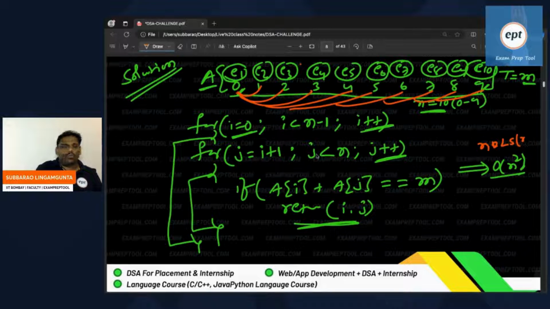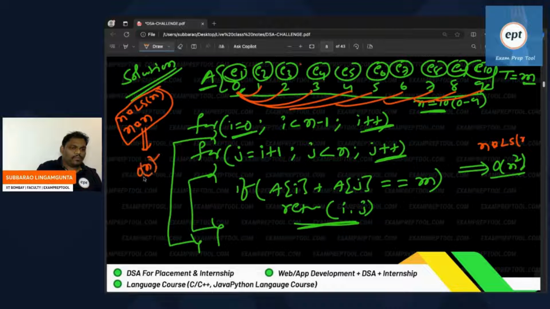Right? Fine. I hope everyone got it. n into n. So n times linear search, so n into n, because it is n times linear search on n people. So this is the answer for this, n square. So this is the one answer.